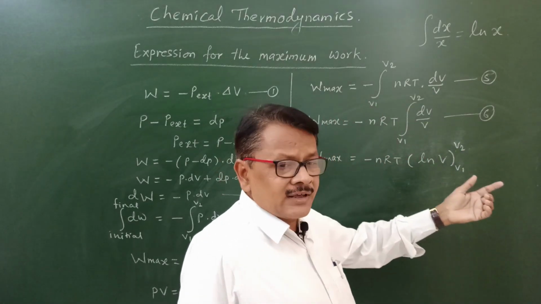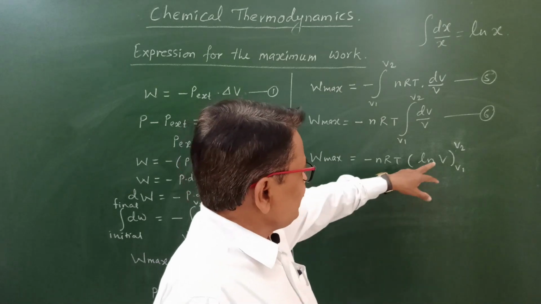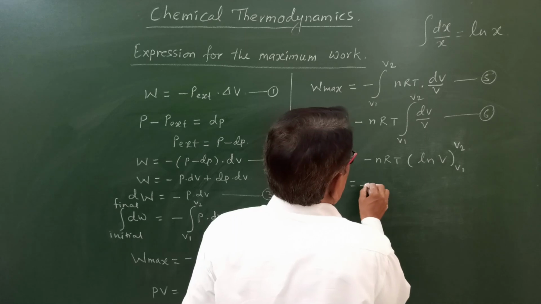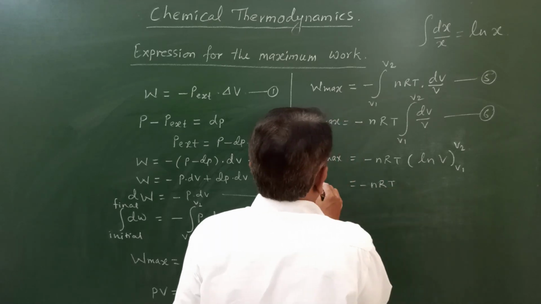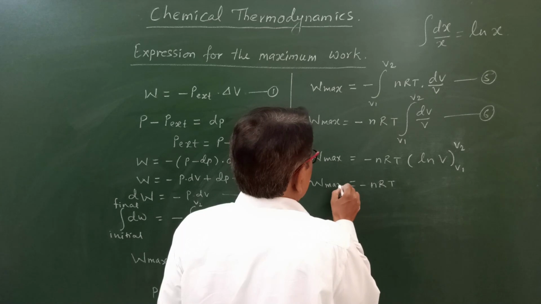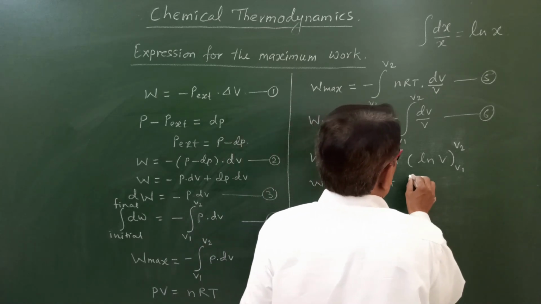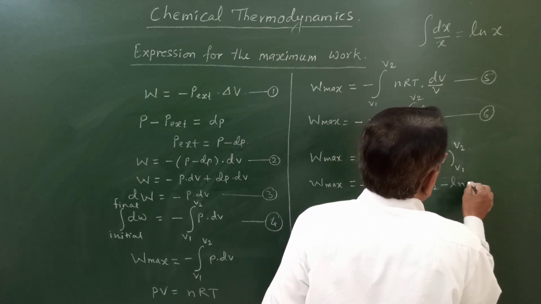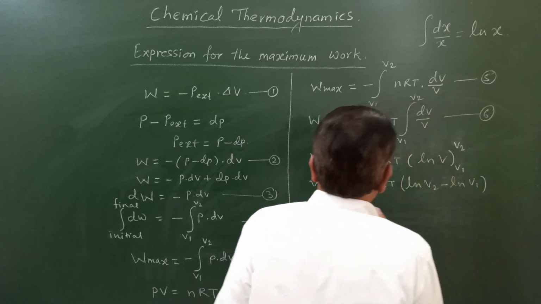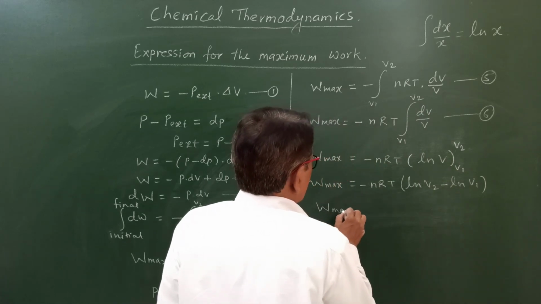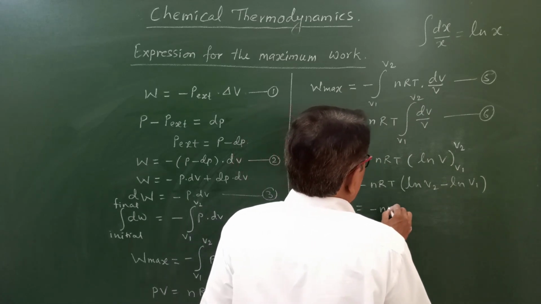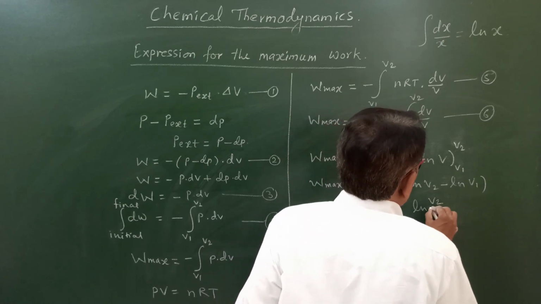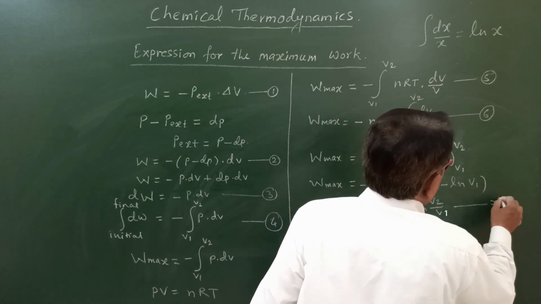Or instead of this, we can also take log of V to the base e, or we can say ln of V. Then W max is equal to minus nRT times ln of V2 minus ln of V1. Or in the next step, W max is equal to minus nRT ln of V2 upon V1. Suppose this is equation 7.